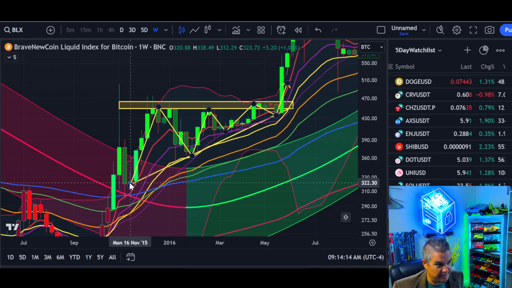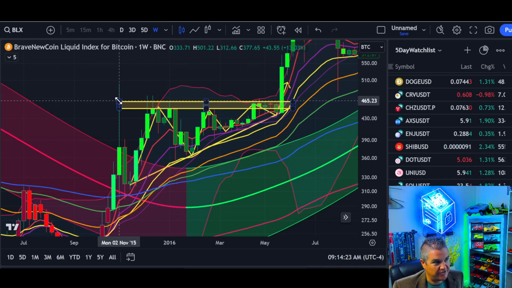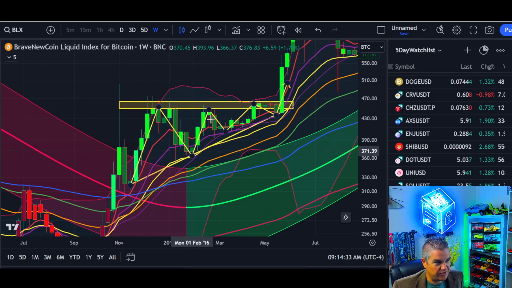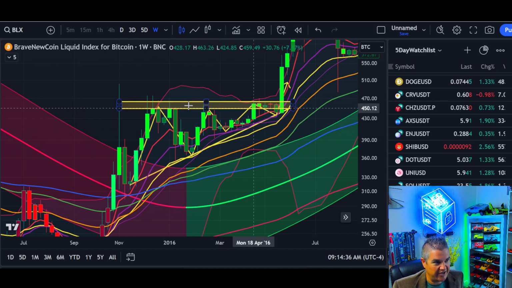We potentially made our low here. We closed back above the median line on the Gaussian channel. Here's our low. We rally up to our previous kind of resistance zone up in here at $450 epic price rally. Then, too much too soon, come back down, form a higher low. And we start to form this ascending triangle before breaking out months later, right?